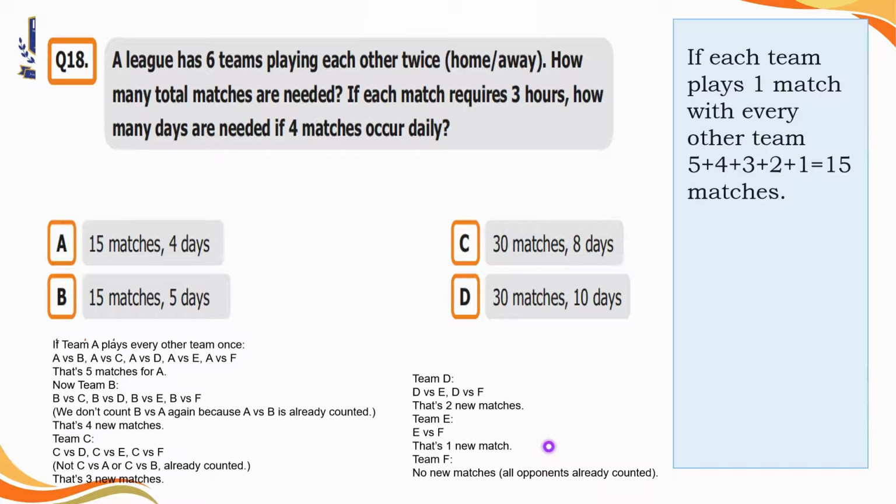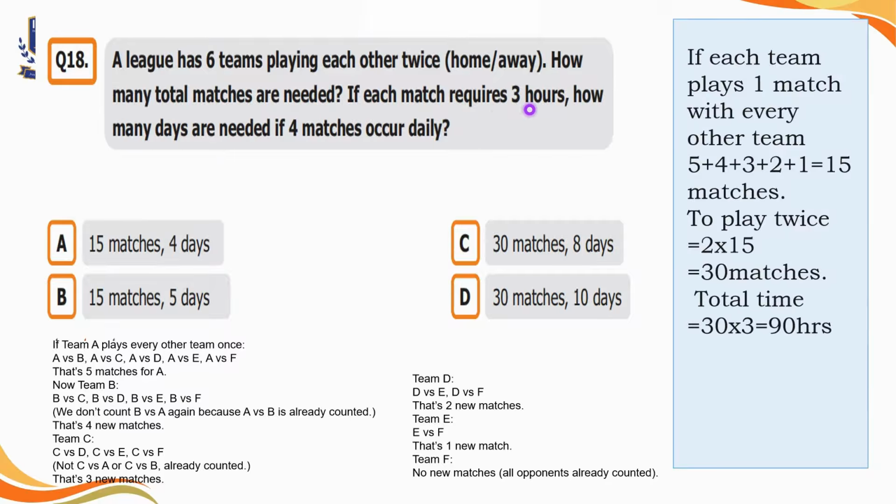So here, if we look at that, then there will be 15 matches in total. As it is mentioned that each team played twice, so we'll multiply 15 by 2, that is equal to 30. So there will be 30 matches in total. It is given in the question that each match requires 3 hours. So we are going to find out the total time which will be taken during these 30 matches. 30 multiplied by 3 is equal to 90 hours. So the total time for these 30 matches is 90 hours.